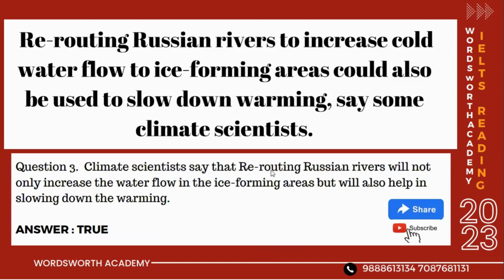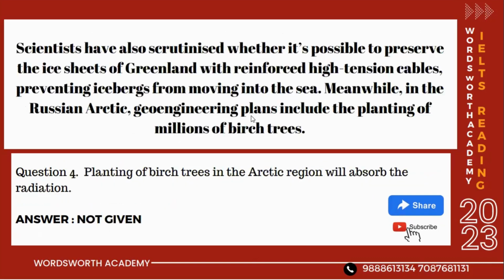Look at the third question. Climate scientists say that rerouting Russian rivers will not only increase the water flow in the ice forming areas but will also help in slowing down the warming. Rerouting Russian rivers to increase cold water flow to ice forming areas could also be used to slow down warming, say some climate scientists. So it increases cold water flow, which will not only increase the water flow but will also help in slowing down the warming, could also be used to slow down warming. It is given line to line. So true.